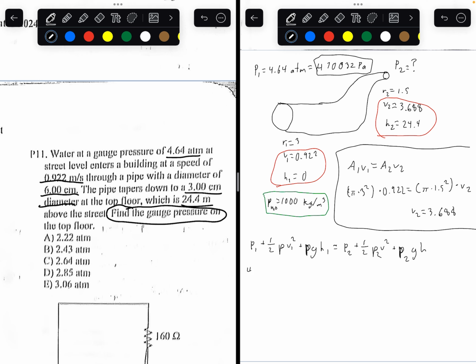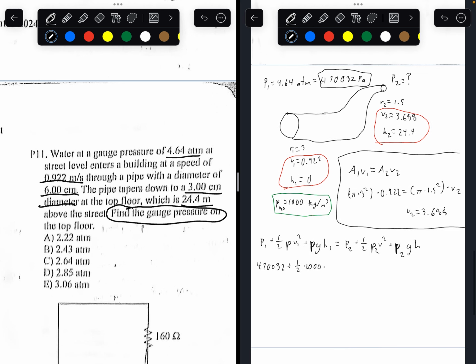So 470,032 plus 1/2 times density times velocity squared. Velocity in the left side is 0.922, plus density times gravity times the height, which is initially 0.